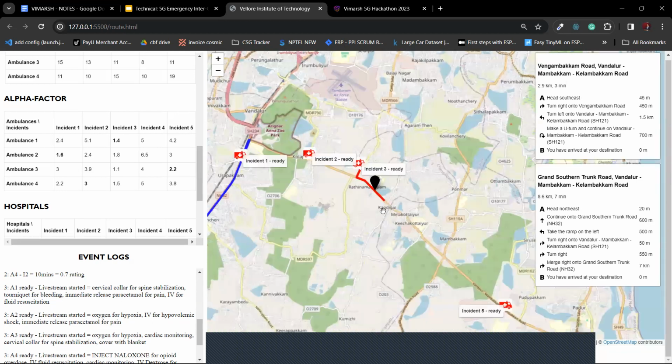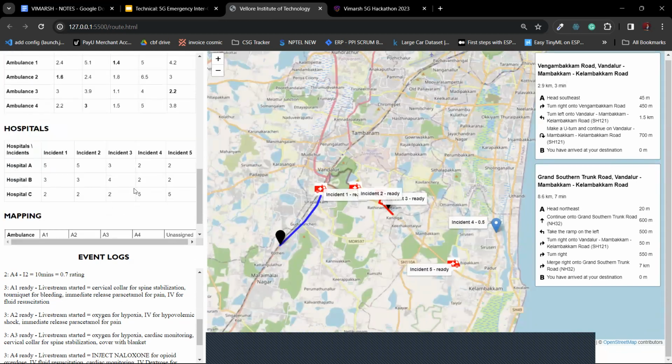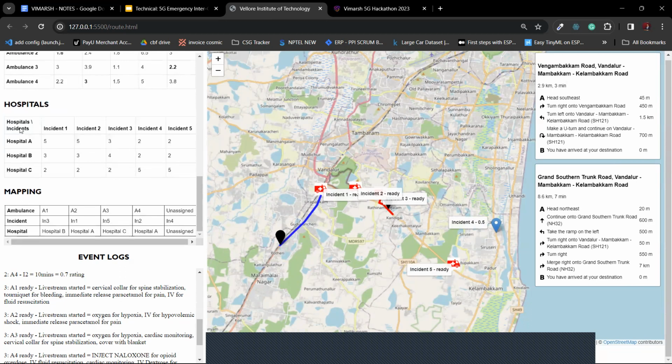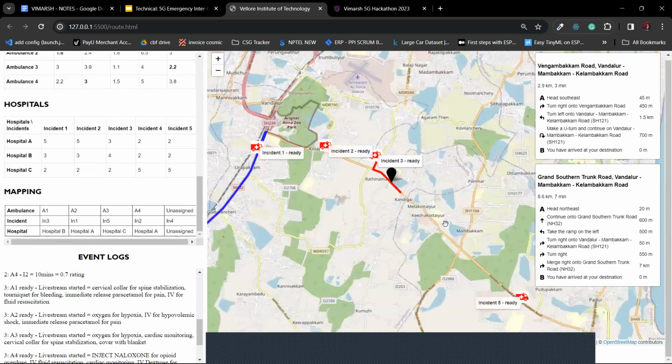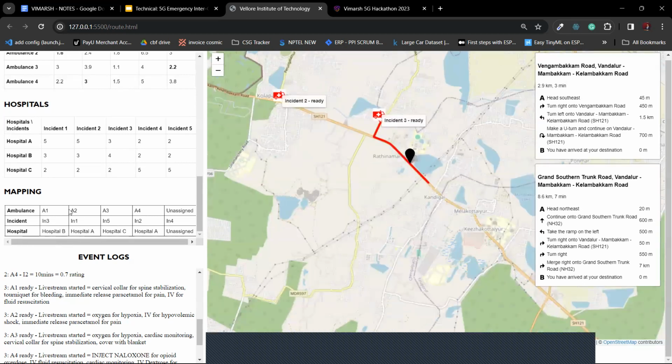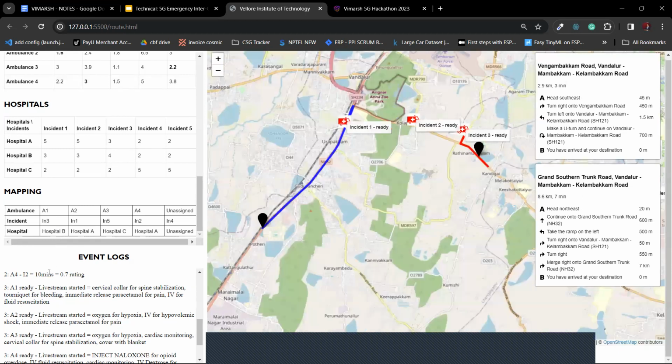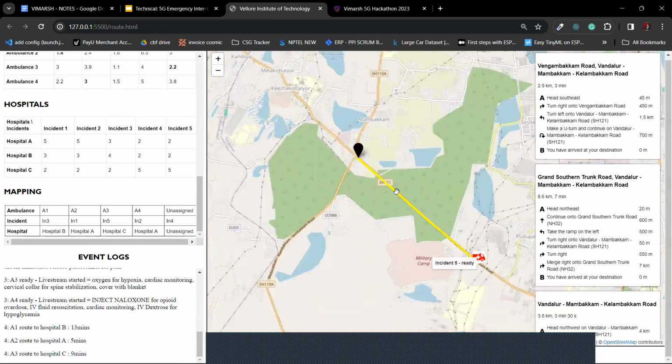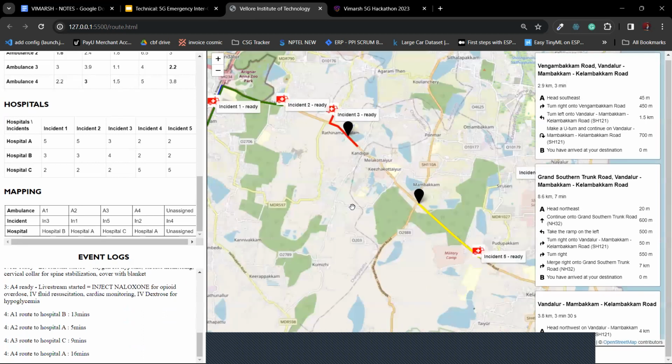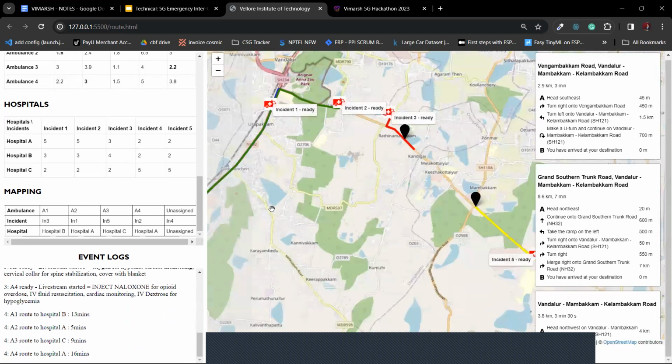Now, we can see that the ambulances are being assigned to various hospitals, which is determined by this hospital requirement fulfillment matrix, where we look at the best requirement fulfillment for each incident for different hospitals in the vicinity. And the similar mapping is performed to assign incidents or the ambulances to various hospitals. We can see that the incident 3 has been assigned to hospital B, which is here, and incident 1 has been assigned to hospital A, here. And similarly, incident 5 is assigned to hospital C. And now the final assignment of incident 2 to hospital A.